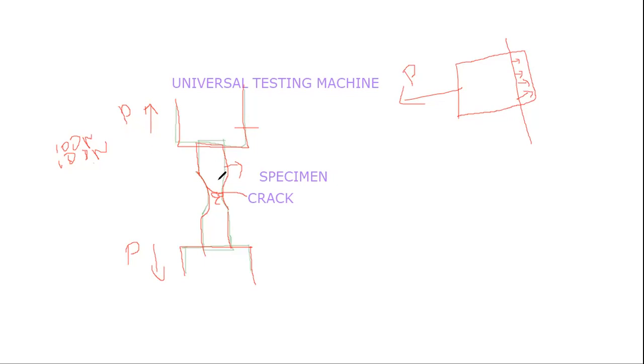While increasing the load, there is a chance of formation of a crack at the neck position. As we keep adding load, the crack will propagate in any direction and it tends to break the specimen into two pieces.